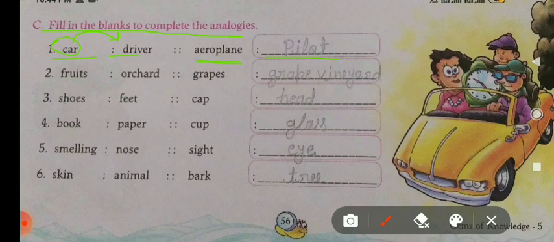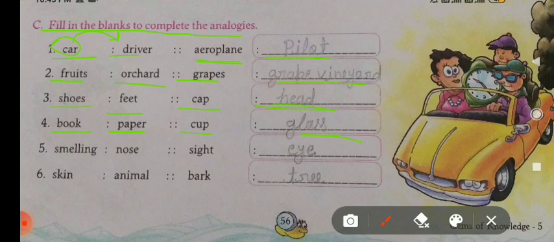Second: fruits, orchard, and grapes. You can write here vineyard. Third: shoes, feet. Shoes are worn on the feet, and a cap you can wear on the head, so you have to write here head. Fourth: book, paper. A book is made up of paper, and cup, glass. You can write here glass.